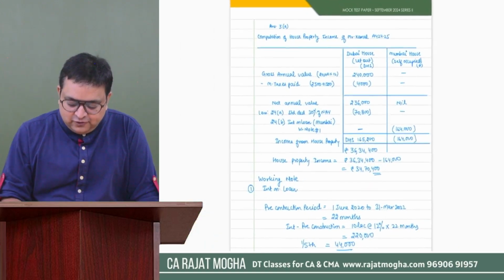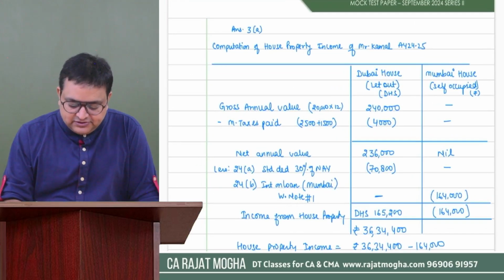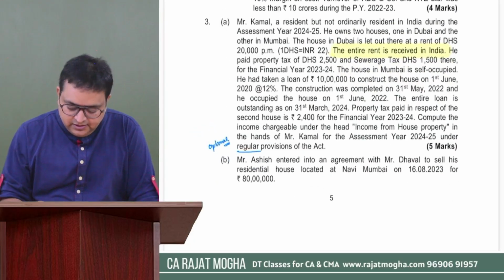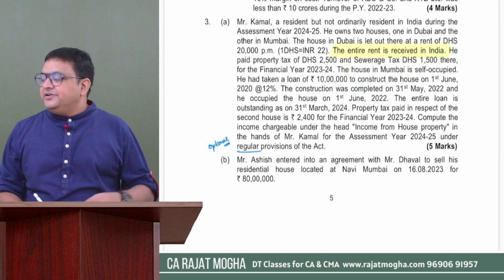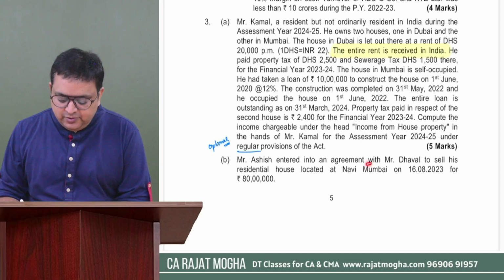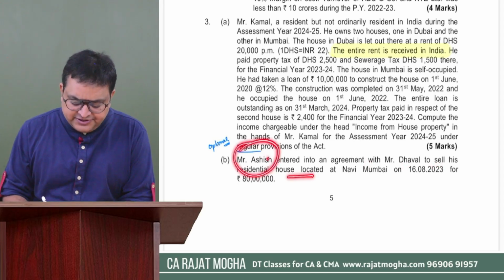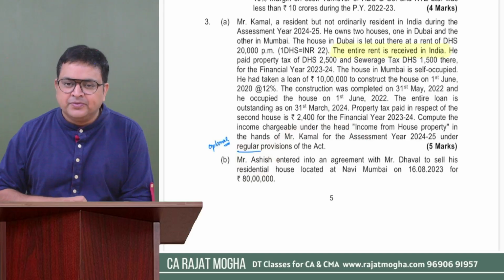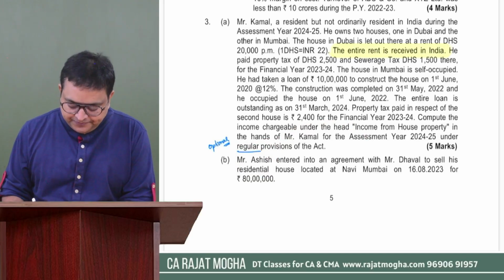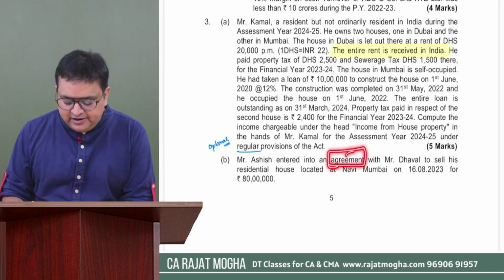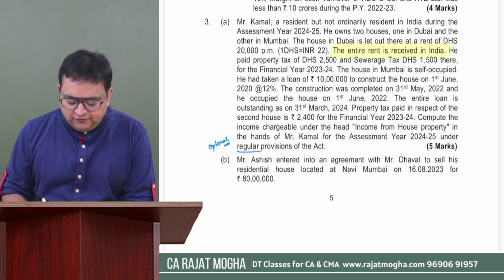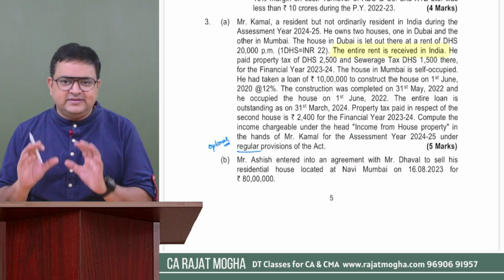Okay, so this was a house property question. Let's come to the next question, 3B. It says, Ashish entered into an agreement with Dhaval to sell his residential house. So Ashish is selling the residential house, and there would be a capital gain. At Navi Mumbai on 16/8/2023 for rupees 80 lakh. He entered into an agreement that he will sell the house for rupees 80 lakh. The sale consideration is 80 lakh rupees.